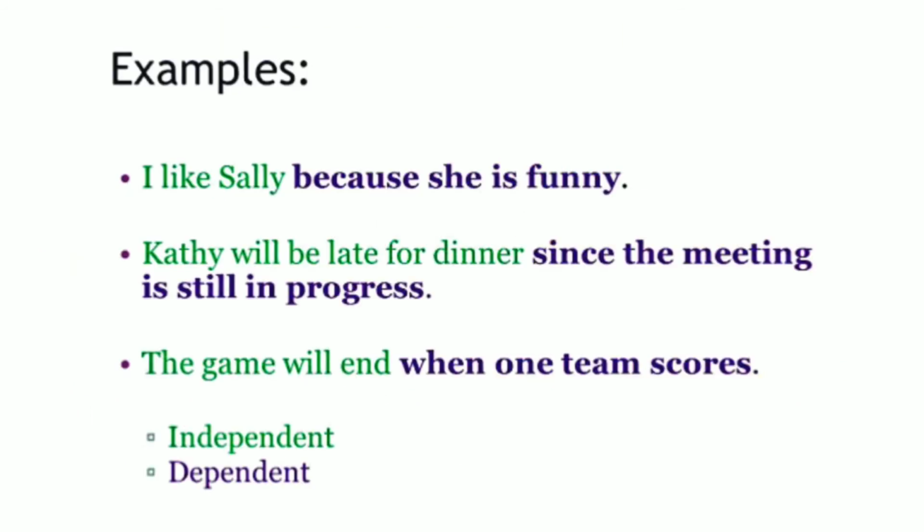Let us consider some more examples of independent clauses and dependent clauses. Whatever is written in green are independent clauses, and whatever is written in purple are dependent clauses. Let's consider only the independent clauses first. I like Sally. Kathy will be late for dinner. The game will end. Now, if you see, the independent clauses, when taken out from the whole sentence, make sense.